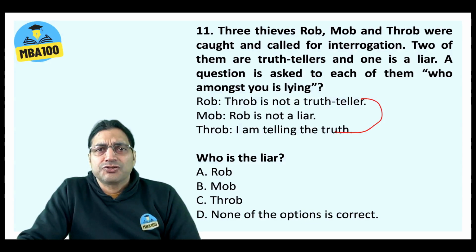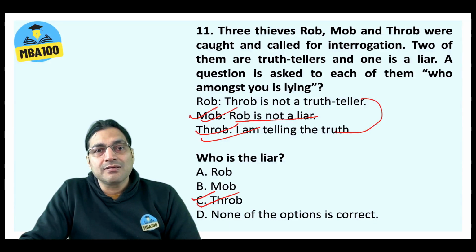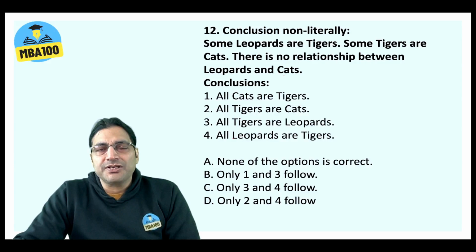If there is just one liar, and that liar is one of Rob and Throb, it means Mob is certainly a truth teller, and Mob says that Rob is not a liar. So Rob is not a liar, so who is the liar? Throb is the liar. And for this simple question, you get a mark. Lucky you.